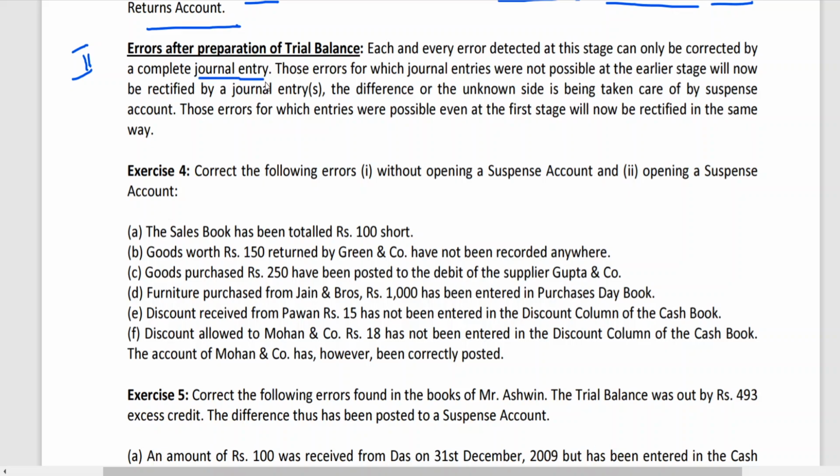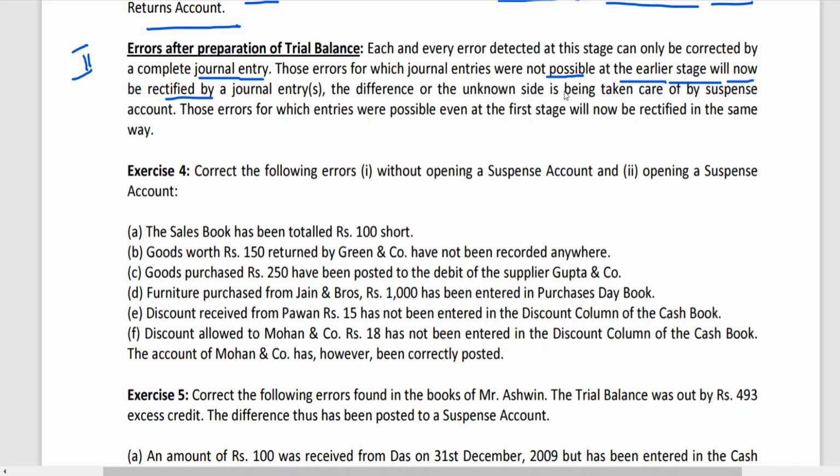Sir, complete journal entry means it is possible for two-side errors, no? One-side error, how it is possible, that is what he is saying. Those errors for which journal entries were not possible at the earlier stage will now be rectified by journal entries. The difference is the unknown side. Unknown side means, say for example, purchase day book has been under cast.